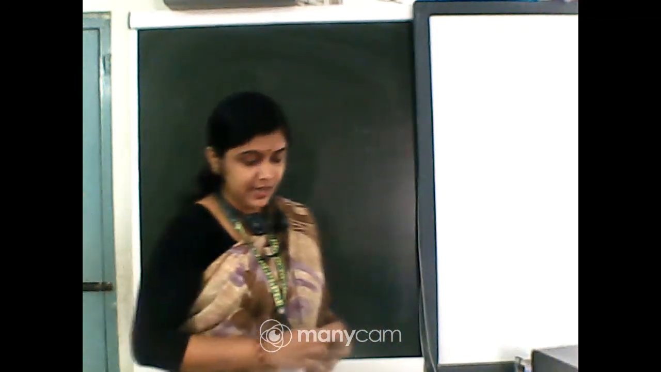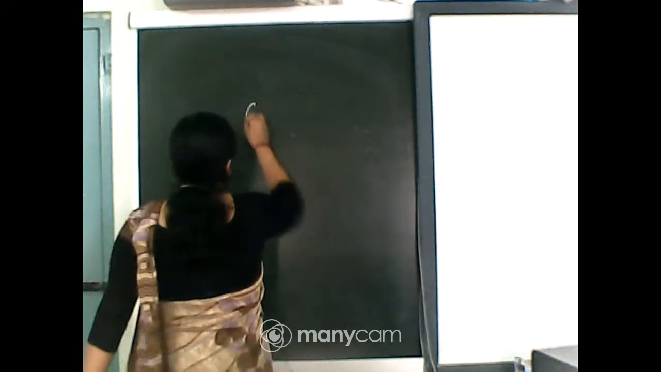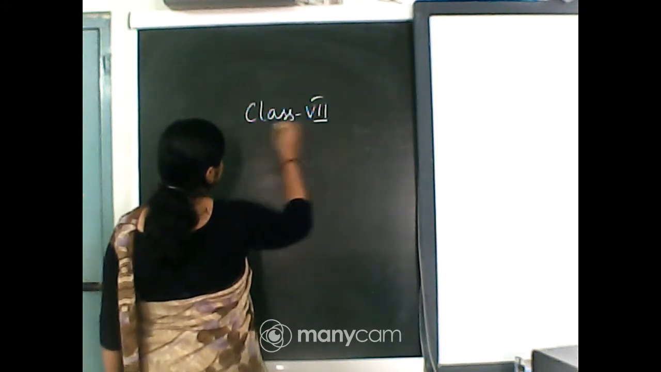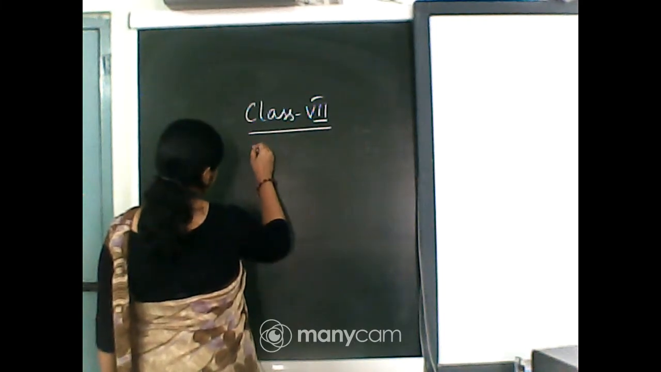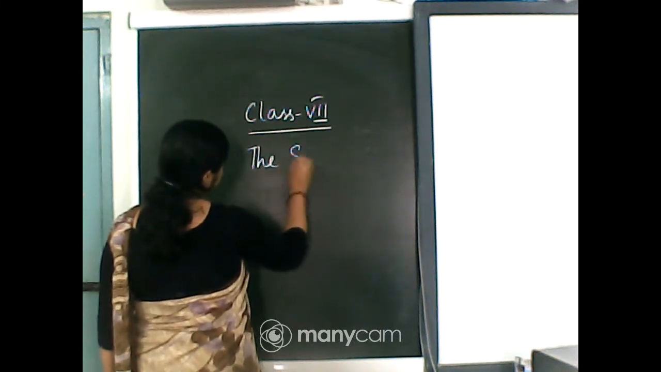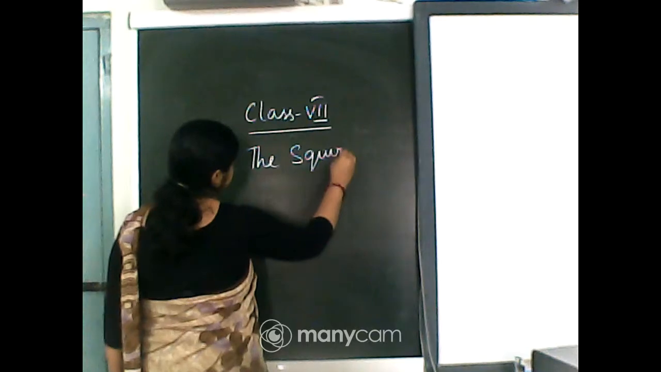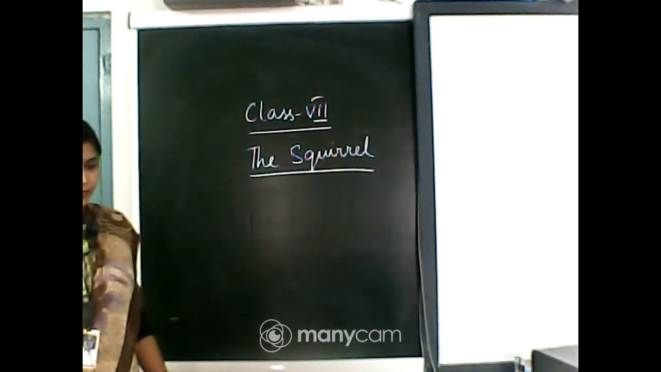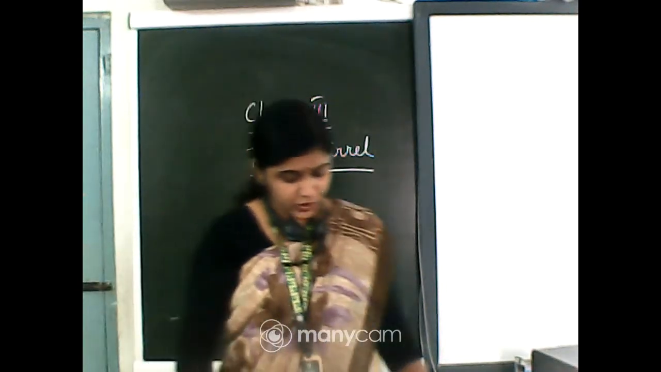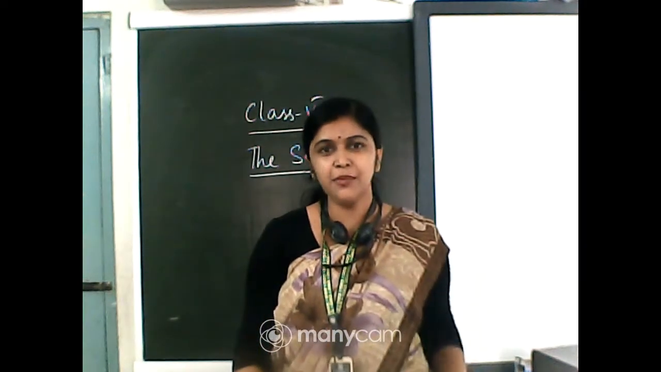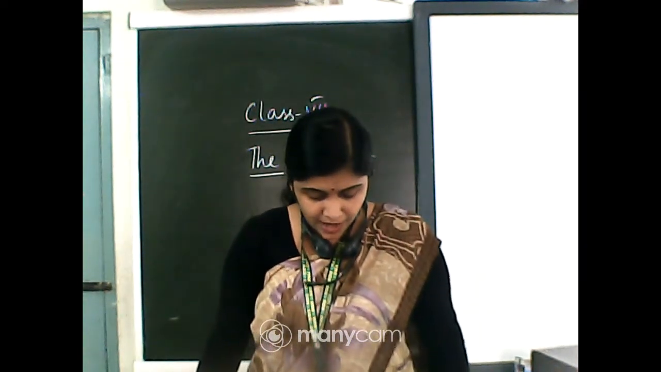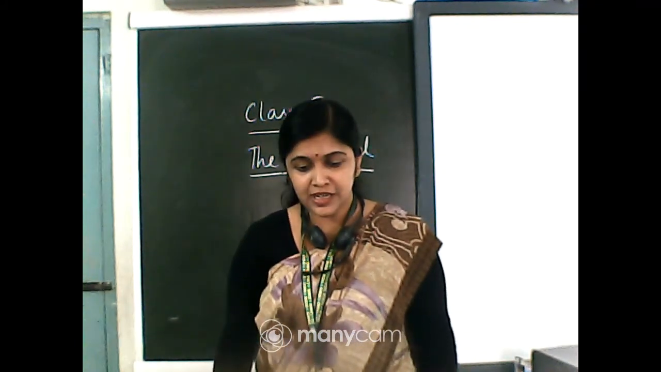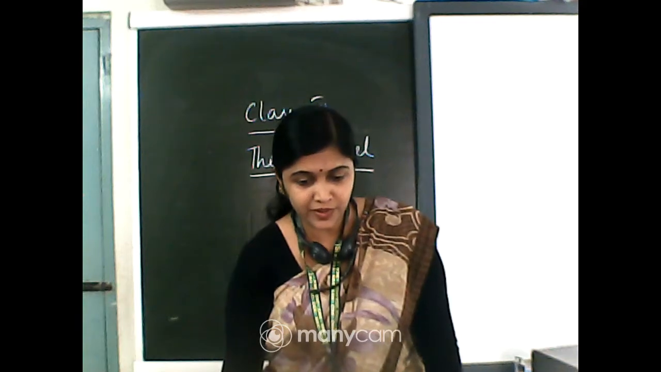Today's lesson is The Squirrel, the first poem from your text. This is a very small poem by Mildred Bowers Armstrong. It is a very easy and very small poem, so we will do it.